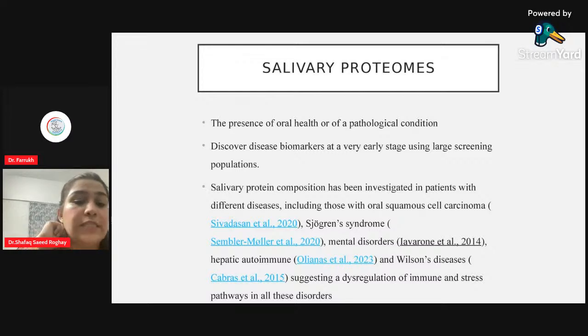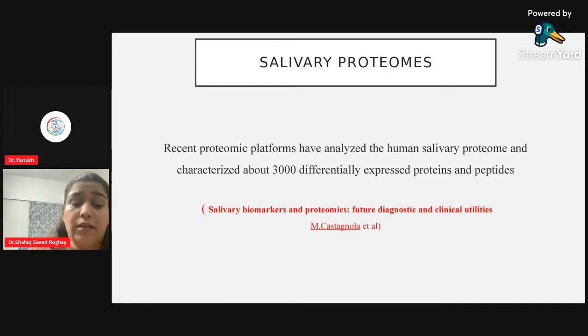There are numerous studies which state that these salivary proteins help in the detection of oral squamous cell carcinoma, Sjogren syndrome, mental disorder, Wilson disease, and other dysregulation, immune and stress pathways, and all these disorders. Further, they help in the detection of Zika virus, diabetes mellitus, cystic fibrosis, and whatnot. So there are a few studies which have suggested that these proteins act as biomarkers, and there are approximately 3,000 or might be more differentially expressed proteins and peptides present in our saliva.